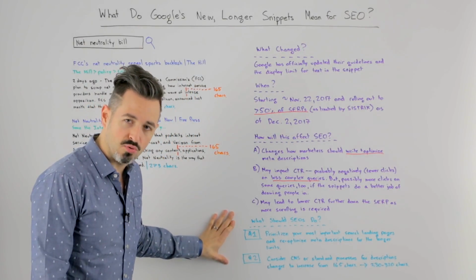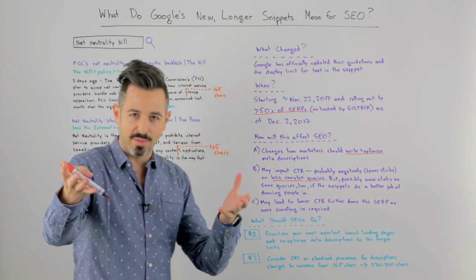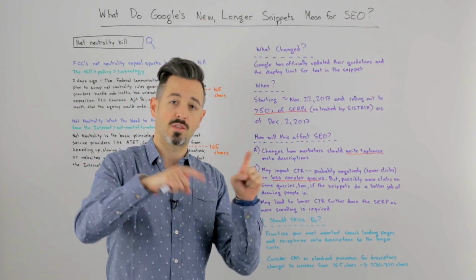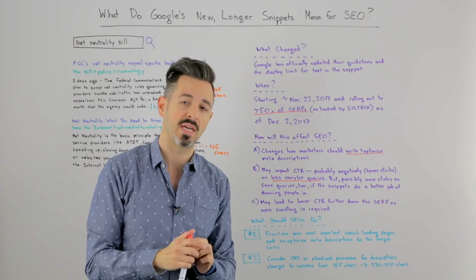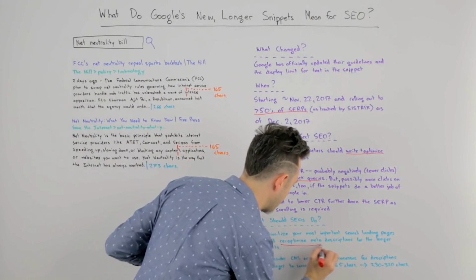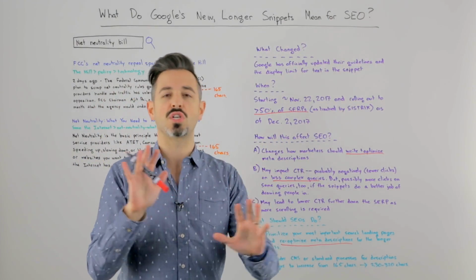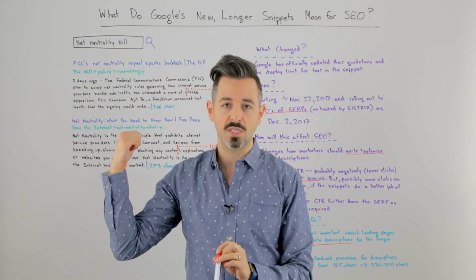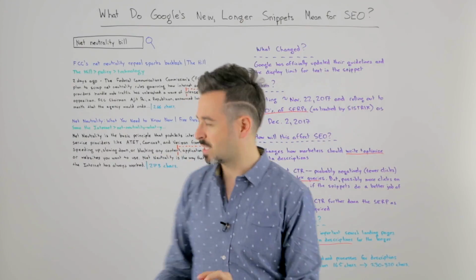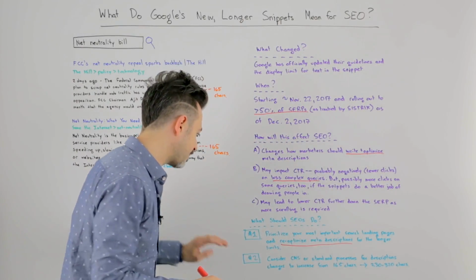What are things that you should do right now? Number 1, make a priority list of your most important landing pages by search traffic. You should probably already have this. These are the ones that receive the most organic search traffic on your website. And then I would go and re-optimize those meta descriptions for the longer limits. Now, you can judge as you will. My advice would be go to the SERPs that are sending you the most traffic, that you're ranking for the most. Go check out the limits. They're probably between about 250 and 300, and you can optimize somewhere in there.